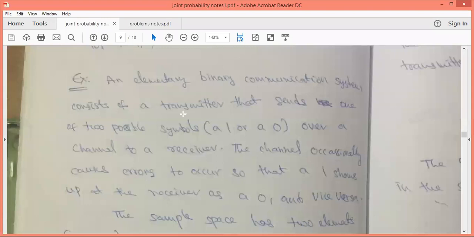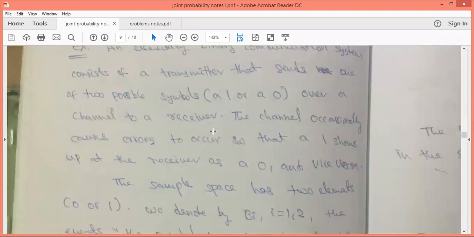If there is any error in the channel, that time when we send the value 1, we will be receiving the value 0, and vice versa, if we send the value 0, we will be receiving the value 1. So we will be having errors on the receiver side because of the errors in the channel.